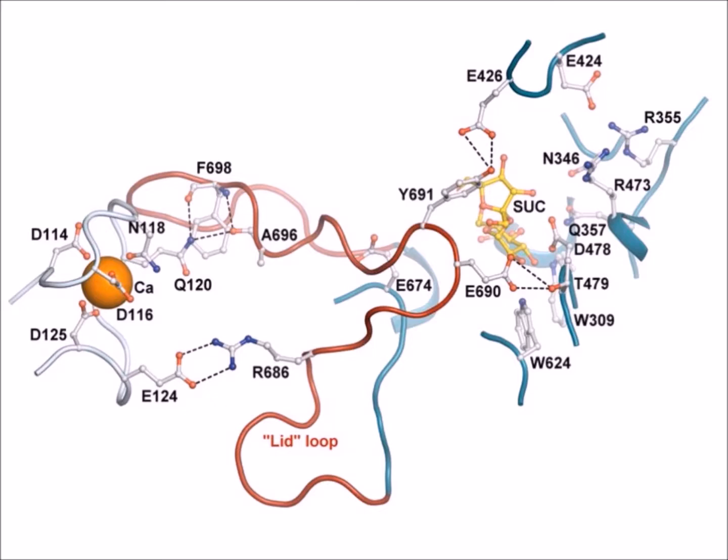A stretch of the protein that loops out of the globular domain and back onto the enzyme, this structure can function to both shield the active site and promote ligand binding. The Trehalase lid loop is stabilized by a salt bridge between glutamate 124 and arginine 686, and hydrogen bonds between